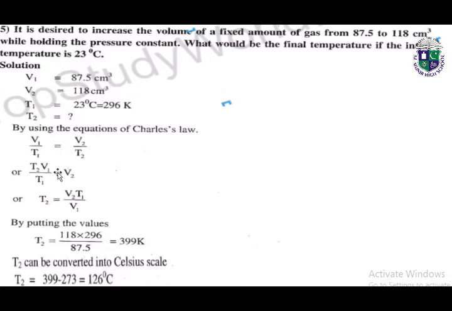So here we will separate all the things on the left hand side and V2 on the right hand side, or we can rearrange our formula by taking T2 on the left hand side because T2 is the unknown value, and the remaining equation on the right hand side. By putting the values, we will get the answer, which is 399 kelvins. To convert it into degree centigrade, we will subtract 273. So the answer will be 126 degrees centigrade.